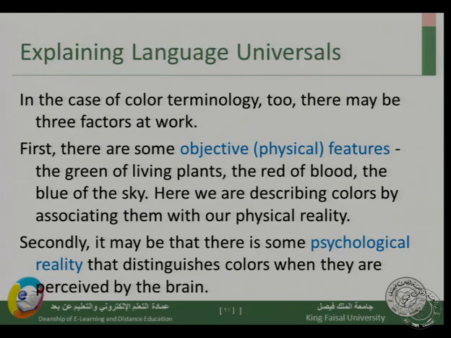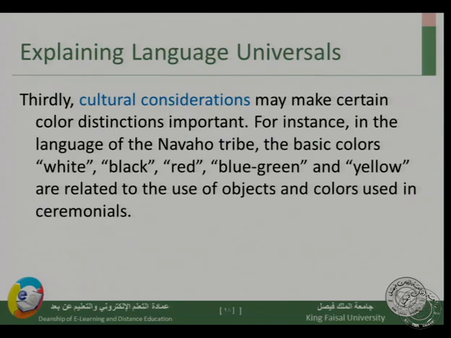The second thing that might affect how we distinguish colors is that we can distinguish them based on psychological reality. So the way we perceive them in the brain. Some colors are not really associated with physical reality, they are associated with how we perceive and know them in the brain, and we cannot really describe them based on physical reality. The third factor that affects our perception of colors and how we distinguish colors is cultural consideration.